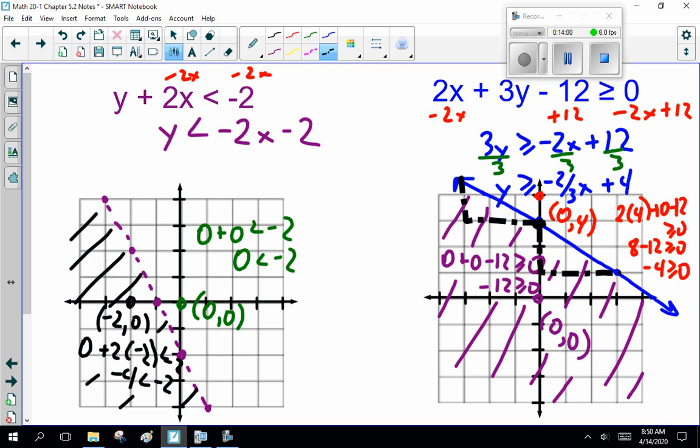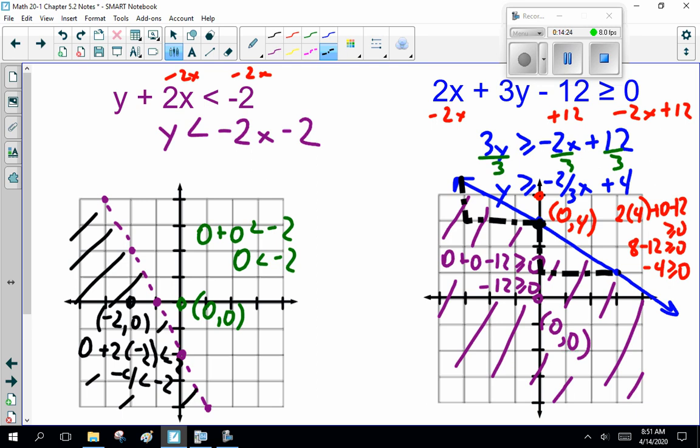So I check a point on either side. Since the math is getting a bit much, I wanted to have a 0. So I went 0, 4 for my value above. Plugging that in, I got -4 is greater than or equal to 0, which is not. So then I checked my favorite 0, 0, and I got -12.